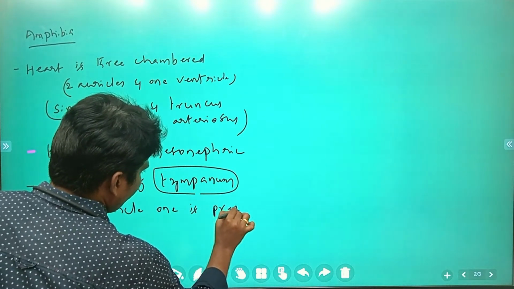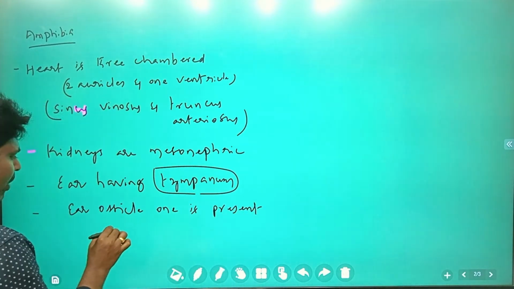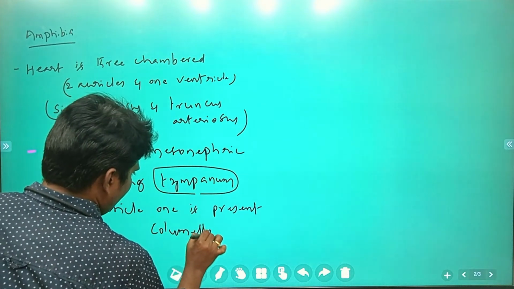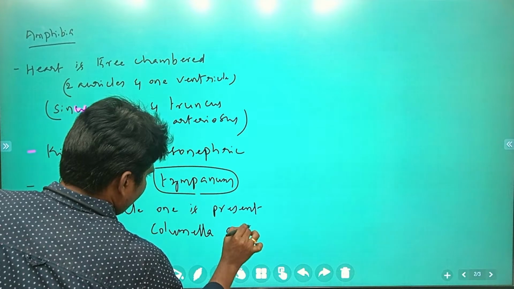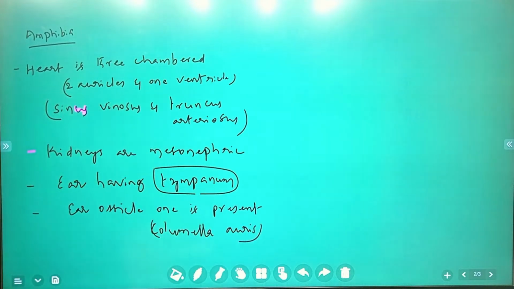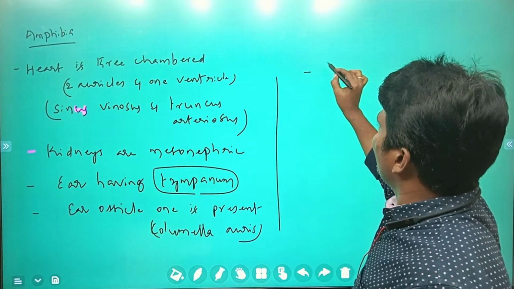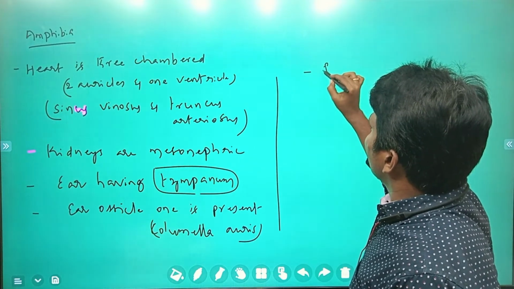Another ear ossicle which is going to be present, that we are going to call columella auris. It is one ear bone which is present, and these are present in water. So particularly in these amphibia, if you take these frogs, which come under